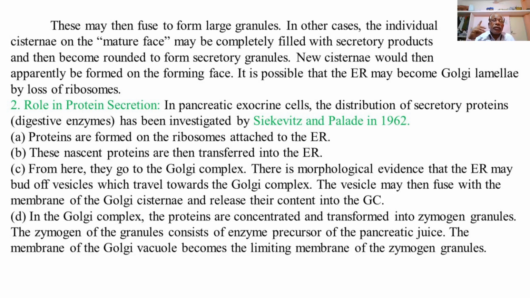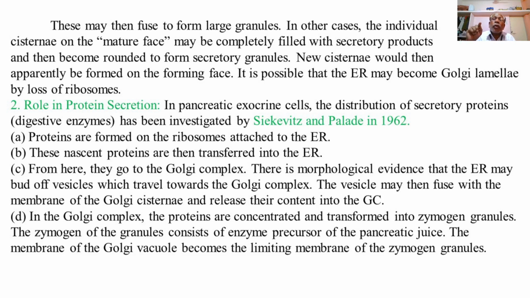The membrane of the Golgi vacuole becomes the limiting membrane of the zymogen granules. Zymogen granules are thus formed by the budding of the lamellae or the cisternae of the Golgi complex, enclosing the proteins which are concentrated and transformed into the zymogen granules.